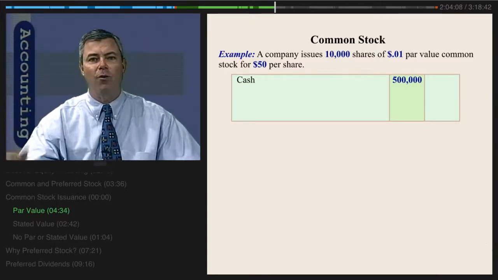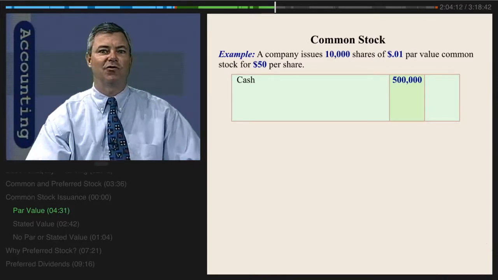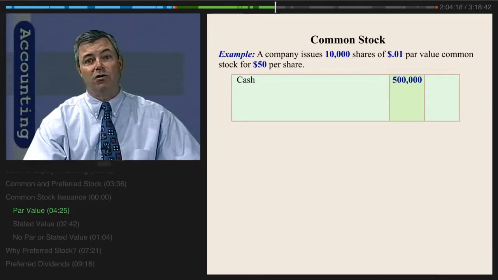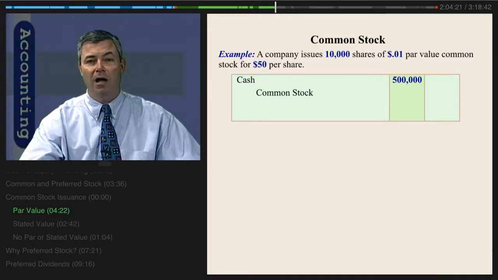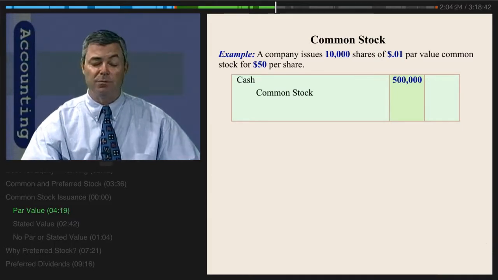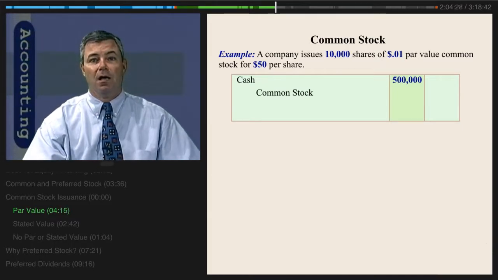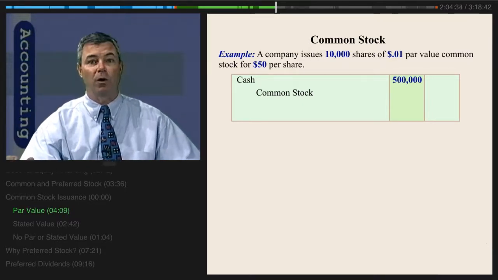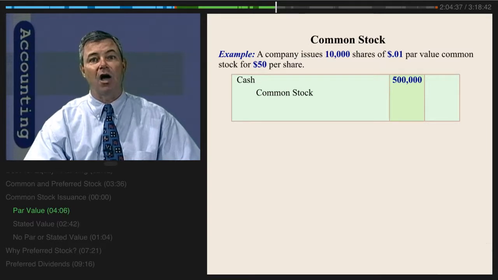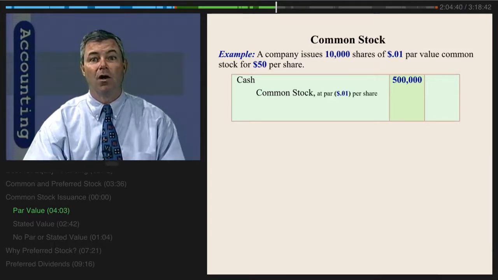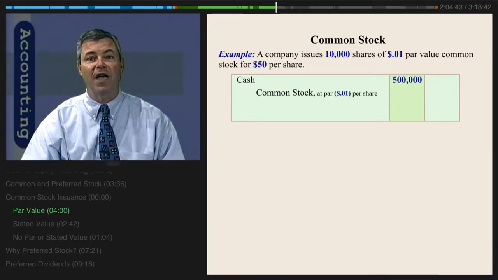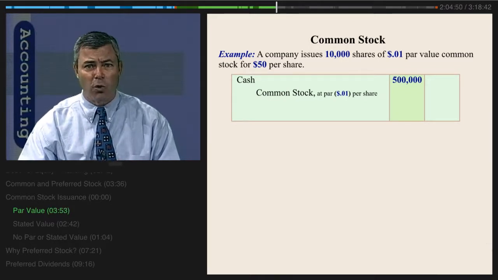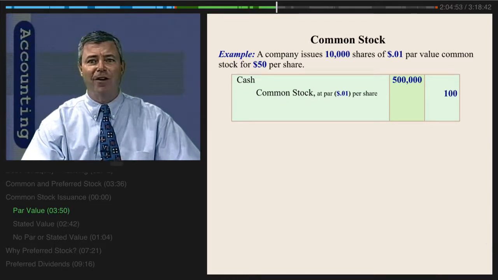Traditionally, because of this requirement, when we've actually recorded these transactions, and frankly I don't really agree with this, but the way we as accountants have traditionally done it, is we will credit capital contributions, or let's call it common stock, because that's what's being issued here, let's be specific. We're giving up ownership. This is ownership interest. We'll call it common stock, and we'll say common stock at a par value of a penny per share. At a penny per share and issuing 10,000 shares, the total capital contribution that is reflective of the total par value is $100 of that $500,000 contribution.